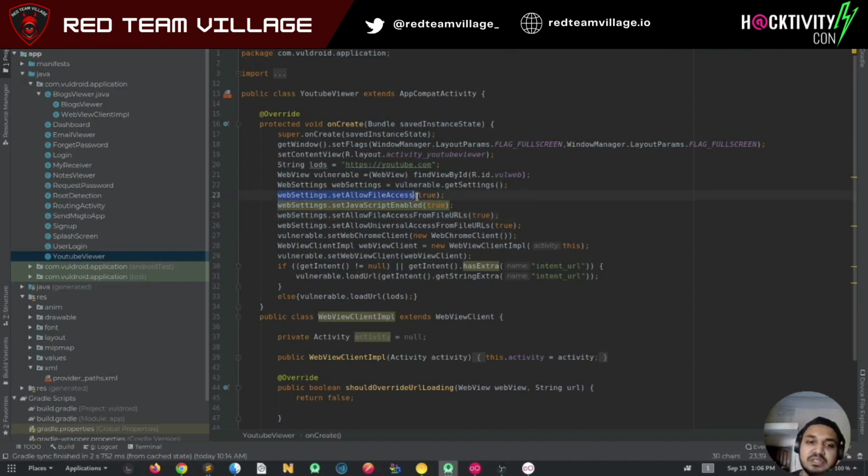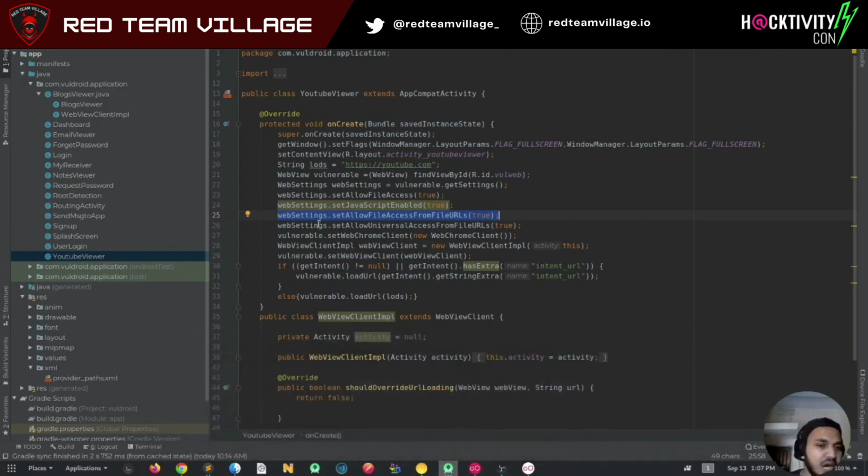The first setting allows you to load a file URL in your WebView, and the second one allows you to load a file URL from a file protocol. An example of this is when you load a file, let's say file SD card abcd.html, and from that HTML page you want to query another file, like an XHR request. You can also do that if the setting is enabled.